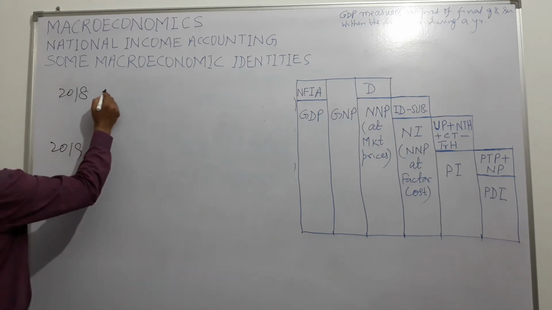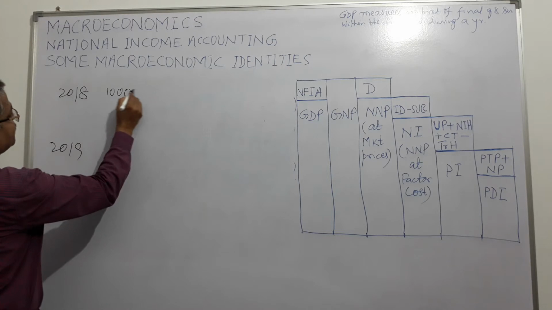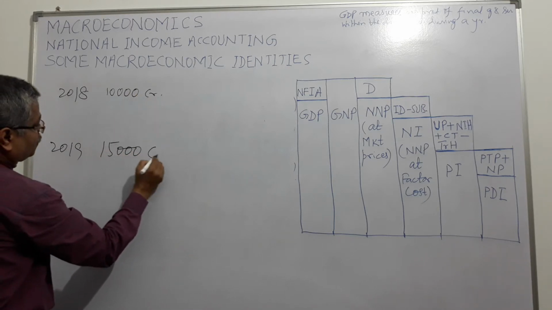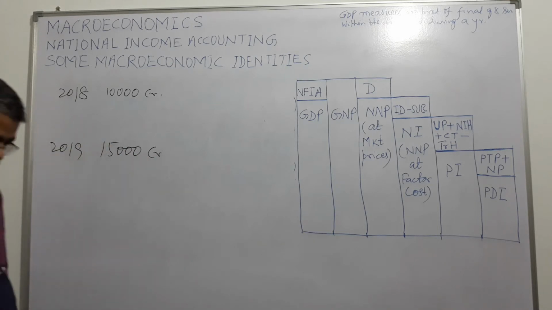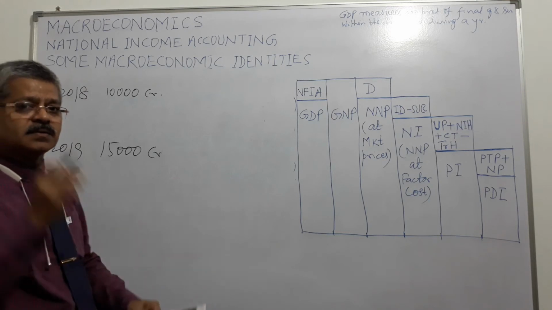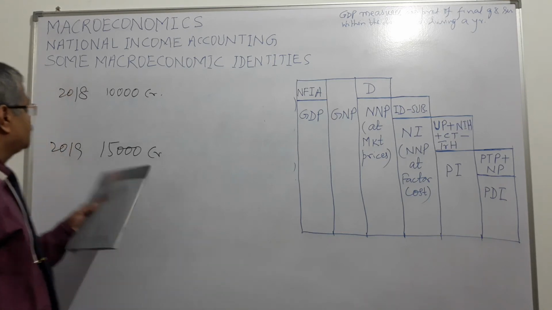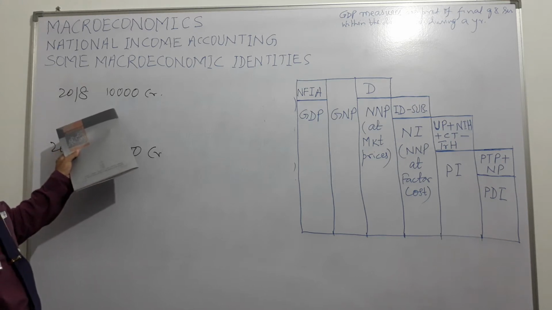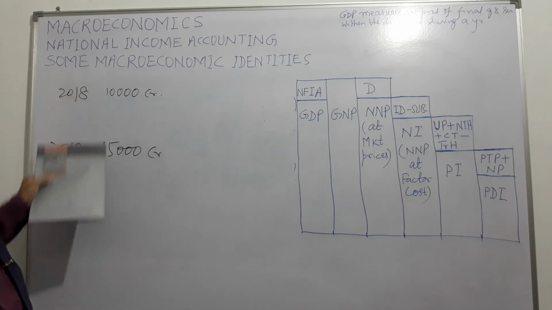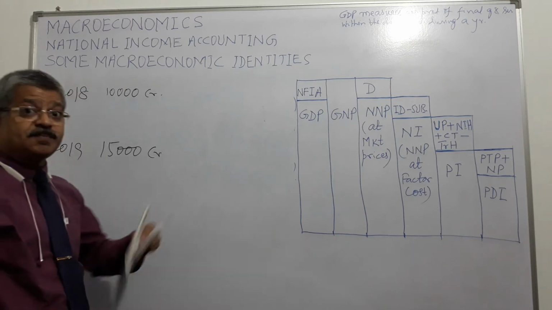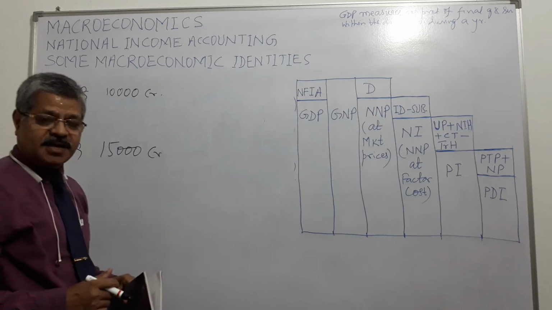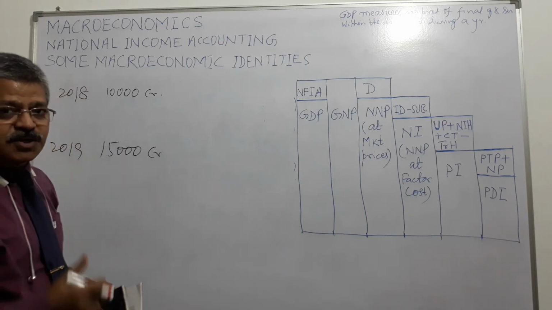Suppose in 2018 India's GDP was 10,000 crore, and in 2019 after 1 year it became 15,000 crore, 50% up. So does it mean that production in India has increased by 50%, 5,000 crores?